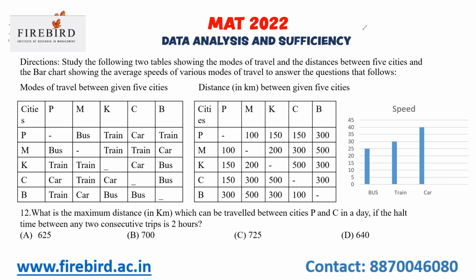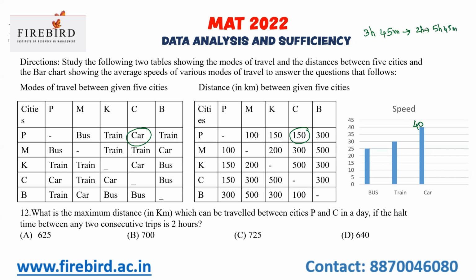So yes, see here. What is the maximum distance which can be traveled between cities P and C in a day? The halt time between any two consecutive trips is 2 hours. P and C they travel by car, and the distance is 150 kilometers. The speed of the car is 40 kilometers per hour. If I travel 150 kilometers at 40 kilometers per hour, I'll reach the destination in 3 hours 45 minutes. I'll reach C and there I'll take 2 hours rest. So 5 hours 45 minutes, right?